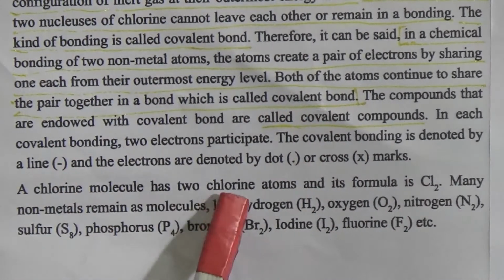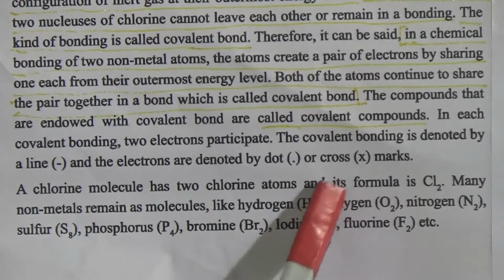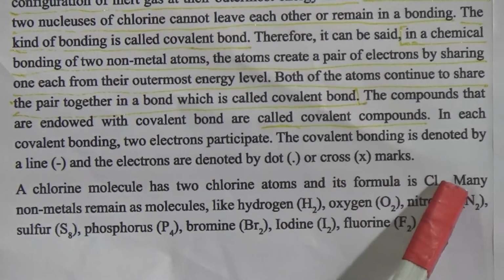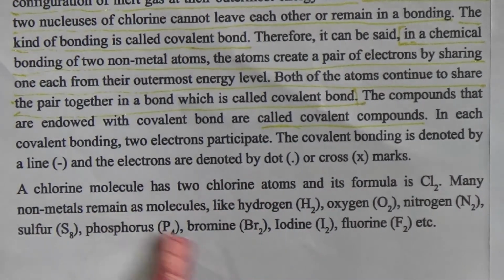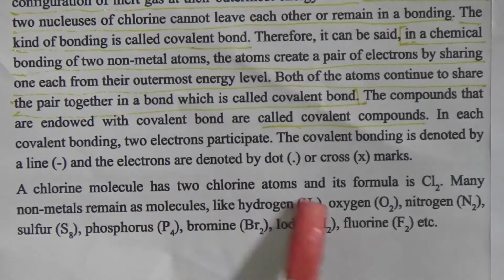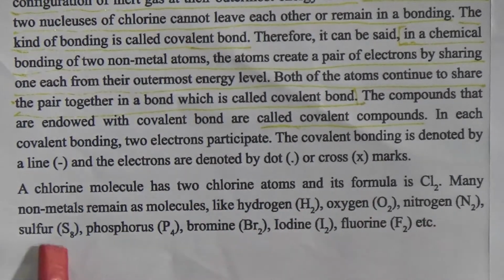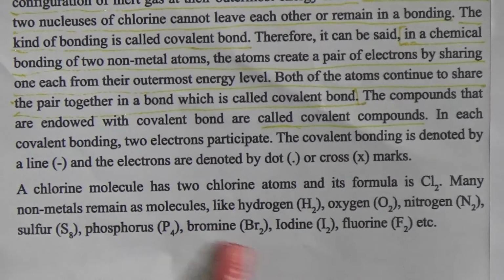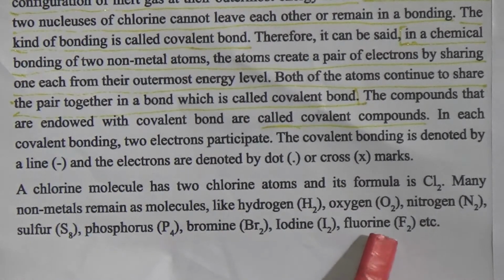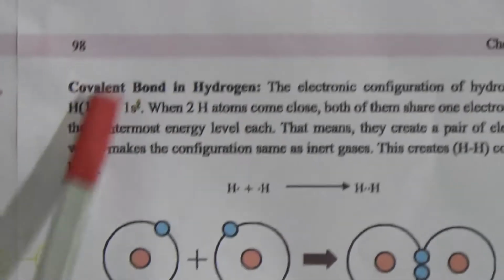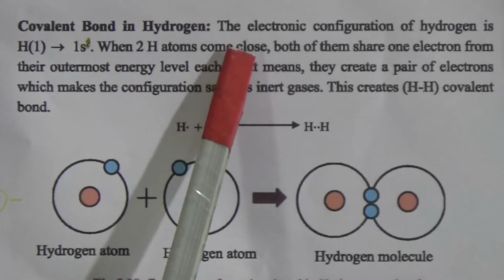A chlorine molecule has two chlorine atoms and its formula is Cl2. Many non-metals remain as molecules, like hydrogen, oxygen, nitrogen, sulfur, phosphorus, bromine, iodine and fluorine. They form molecules with the help of covalent bonds. Now we will discuss the covalent bond of hydrogen.